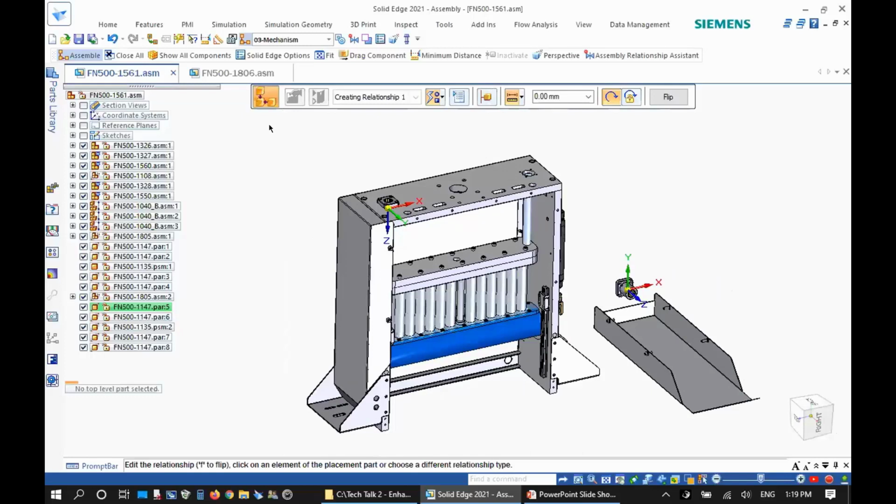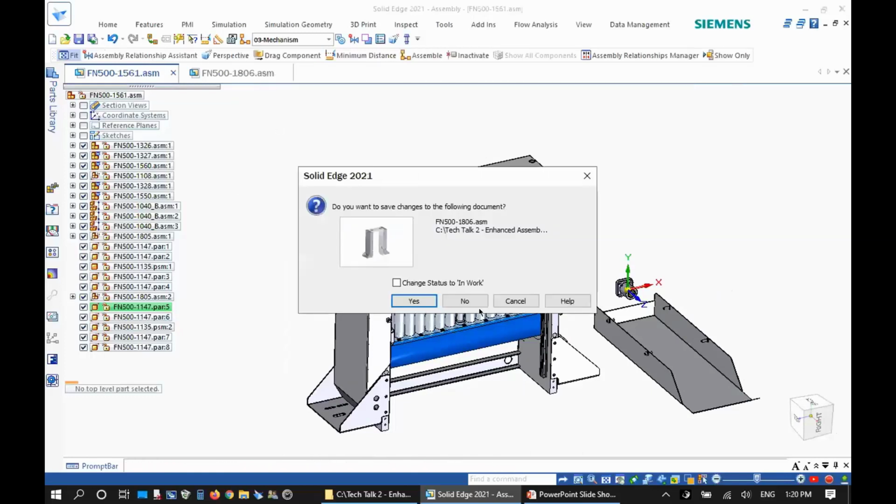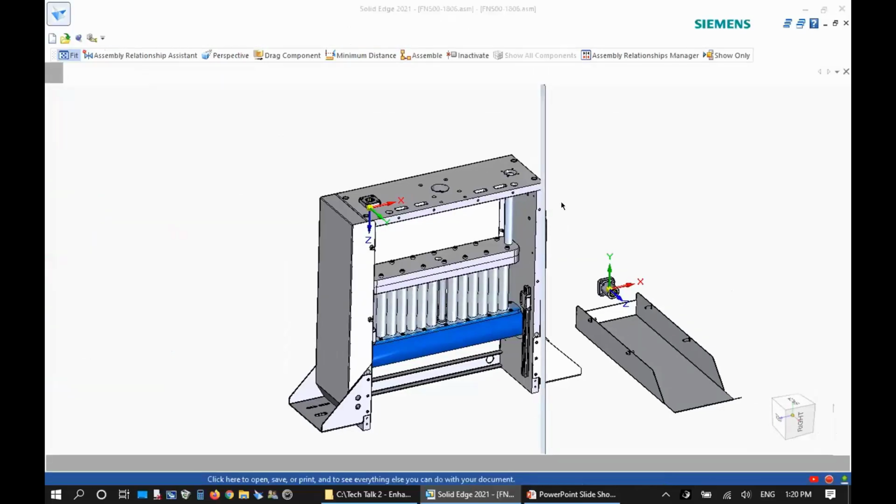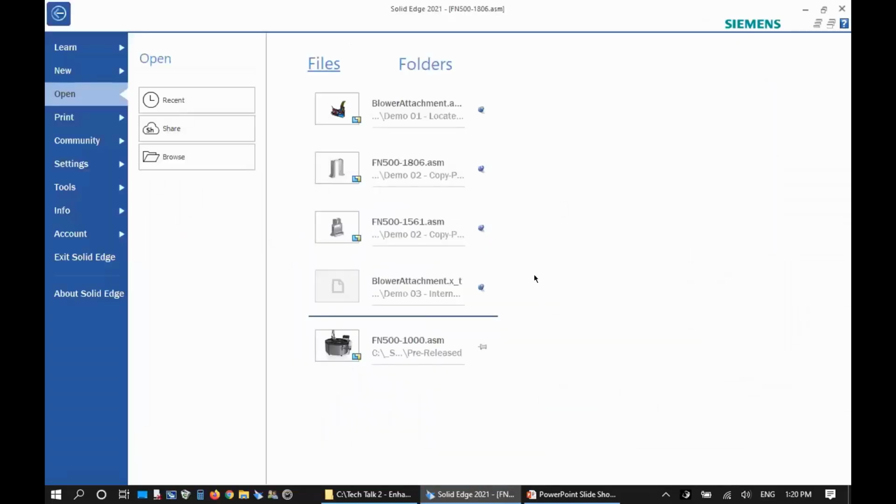So hopefully you can see how efficient the new functionality is and what it brings to the table when copying components within the same assembly or bringing them from outside.